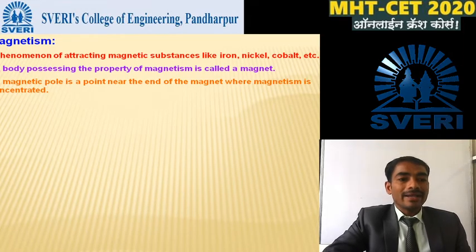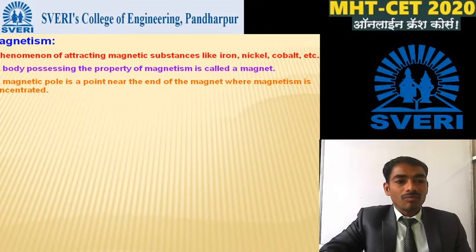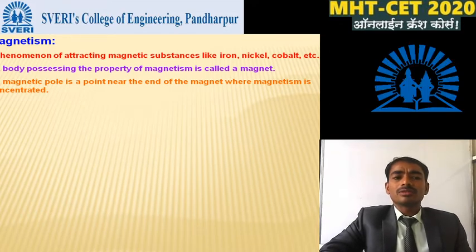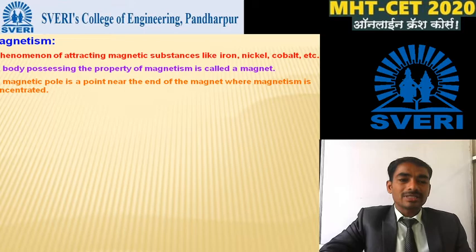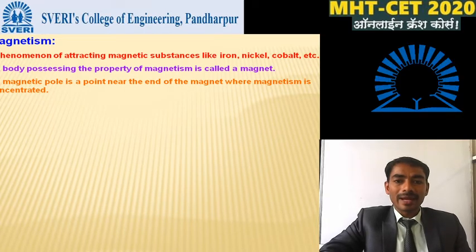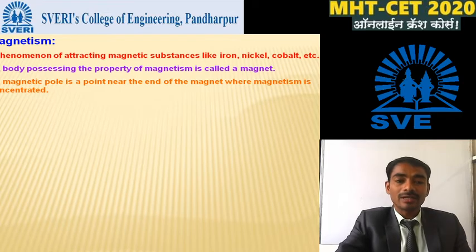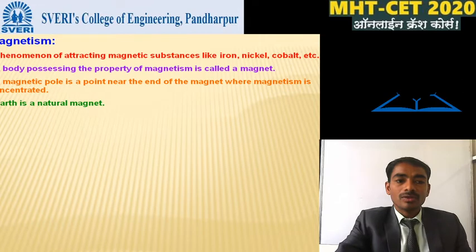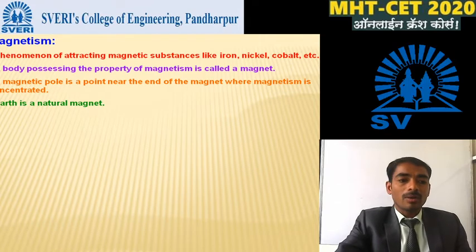So this magnet has a magnetic force. What is the magnetic force? Magnetic force is a point near the end of the magnet where magnetism is concentrated. We can say this is the magnetic force. So Earth is a natural magnet.